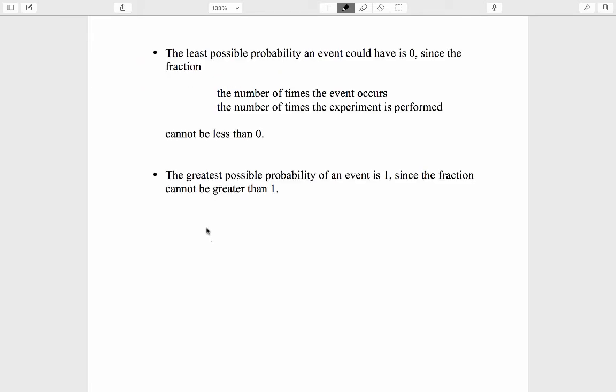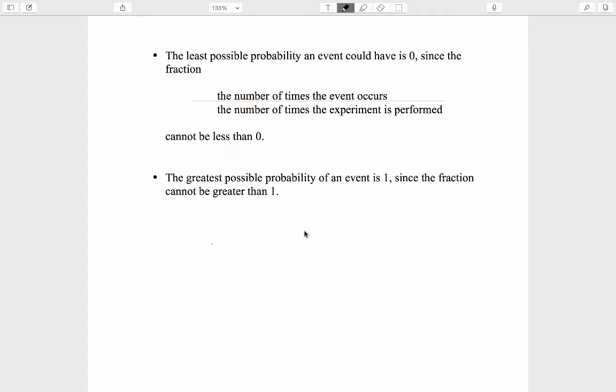The least possible probability an event could have is 0, precisely because the relative frequency cannot be less than 0. This fraction cannot be less than 0. Similarly, the greatest possible probability of an event is 1, since this fraction cannot be greater than 1. So it's not just by declaration that probability is a number that ranges from 0 to 1. It's because of this definition. It's a consequence of this definition of probability as long-term relative frequency. And relative frequency is a fraction between 0 and 1. Between those two extremes of 0 and 1, any real number can occur.